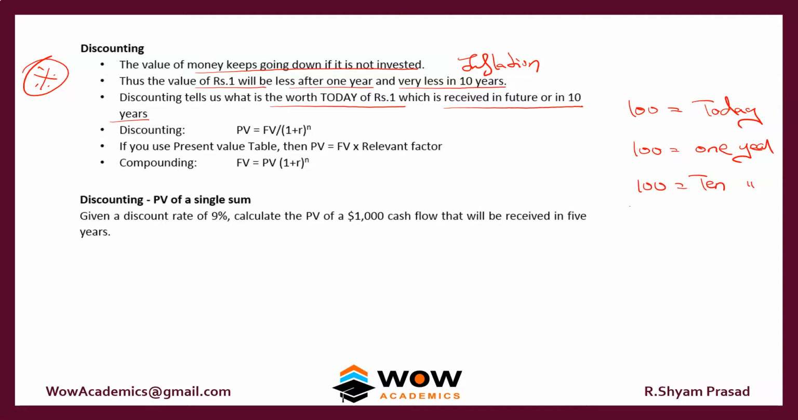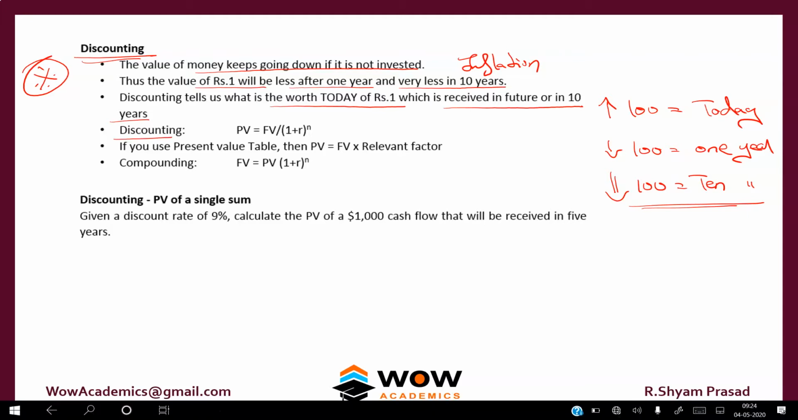So the value of money in today's terms is high. In 1 year's term it goes a little bit low, but in 10 years' time it goes very low. So the time value of money, or discounting, tells you that the amount that you're going to receive in 1 year's time, what is its worth today, or the amount of money that you're going to receive in 10 years' time, what it's worth today. So that is what discounting is.